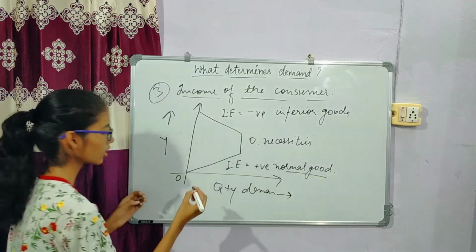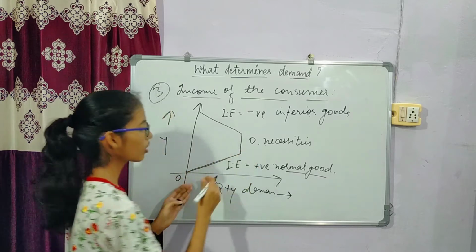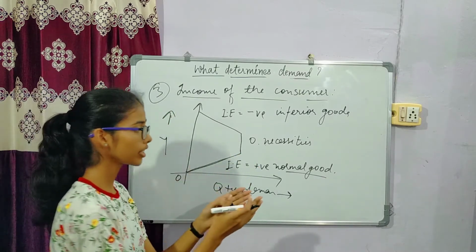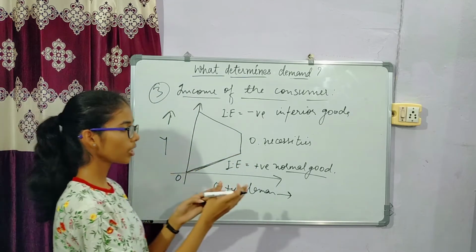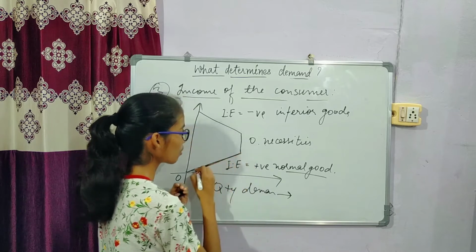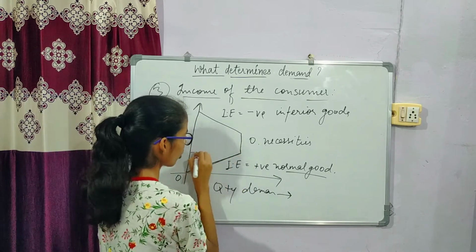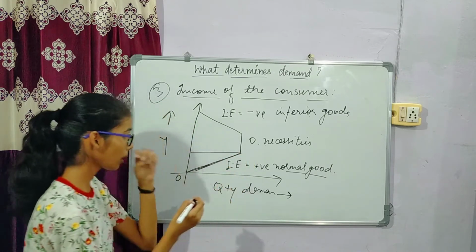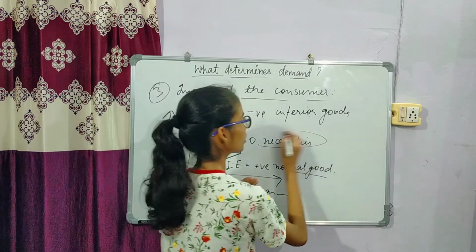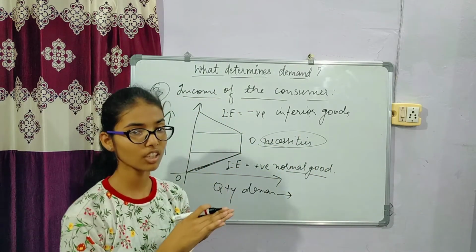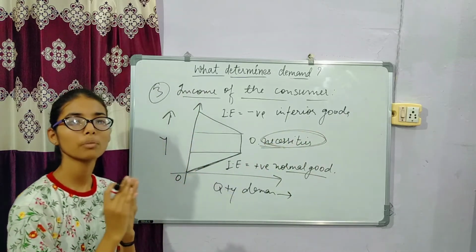The curve is upward sloping because a normal good is directly related to the income of the consumer. When the income of the consumer increases, the quantity demanded of a particular commodity also increases. Now in necessities, when there is an increase in consumer income, the quantity demanded also increases, but in less proportion.